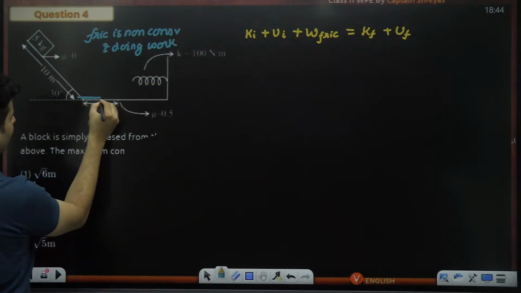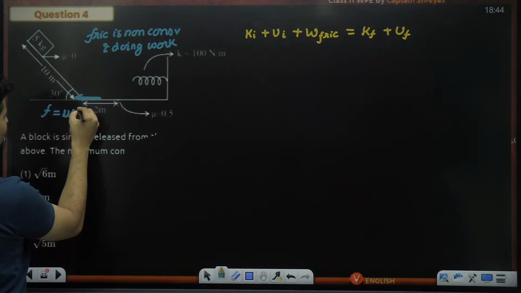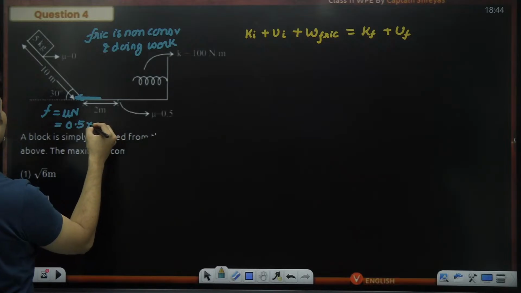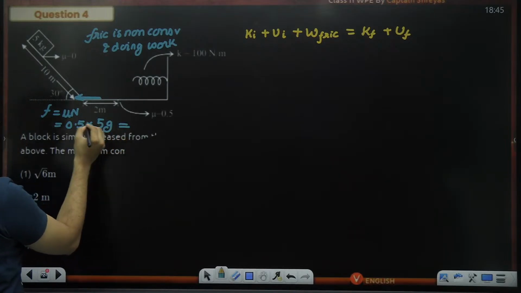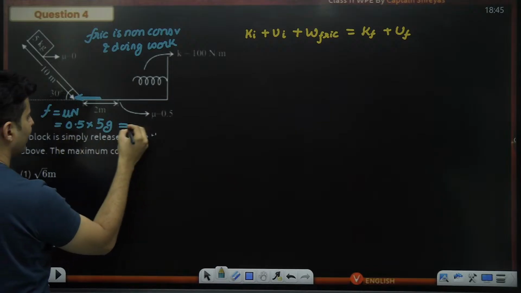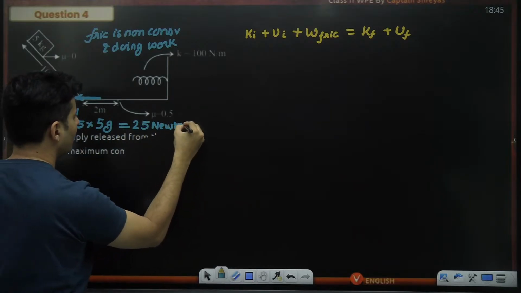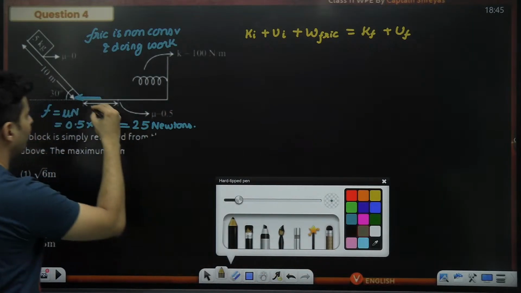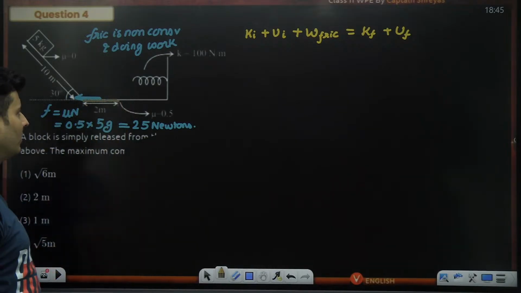In this particular part, the frictional force which will be involved will be mu into N. Mu is 0.5. Normal force will be mg. Mass is 5 and g is g only. So g into 0.5 will make it 5. 5 5s are 25. So this will be 25 Newton force. 25 Newtons of frictional force is going to be there in this particular region. Which region? This rough patch which is there over here. In this region, that friction is going to be there.